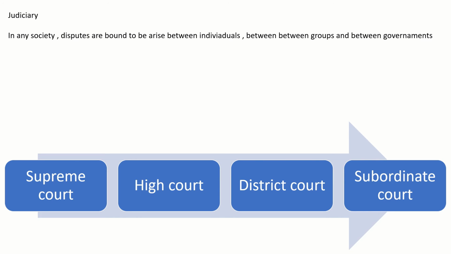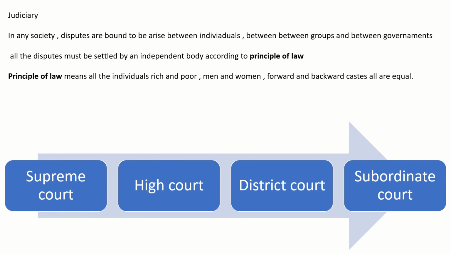In any society, disputes are bound to arise between two individuals, groups, or governments. The judiciary plays a major role in solving those disputes. The judiciary is an independent body. It acts according to the principle of law. The principle of law means every individual is equal before the law, whether rich or poor, men and women, forward and backward castes. All are equal.